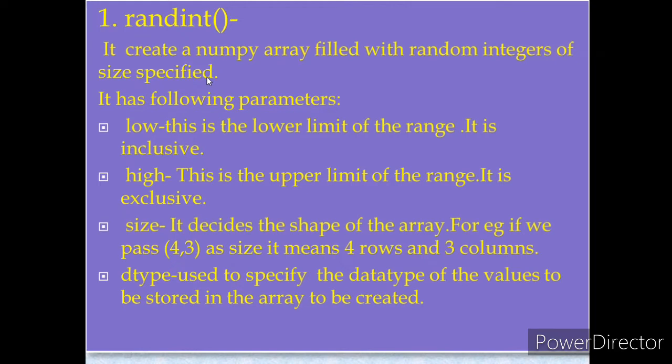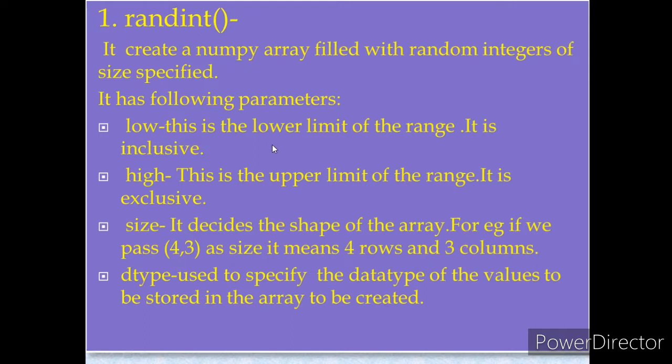So how do we write this randint function? Just see. When we specify the randint function, it has the following 4 parameters. The first parameter is specified as low. Low means the lower limit value.